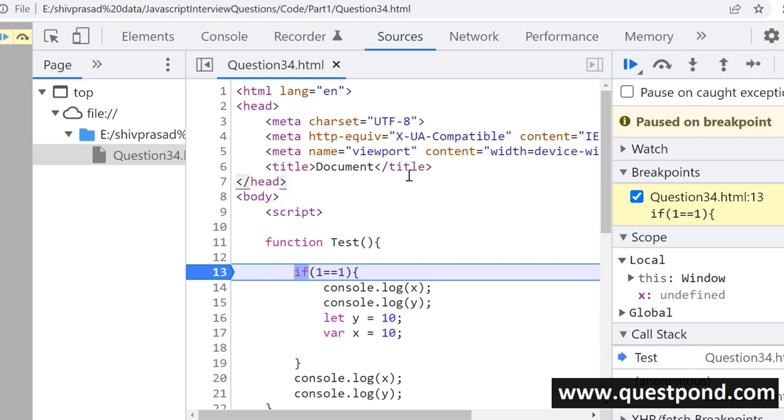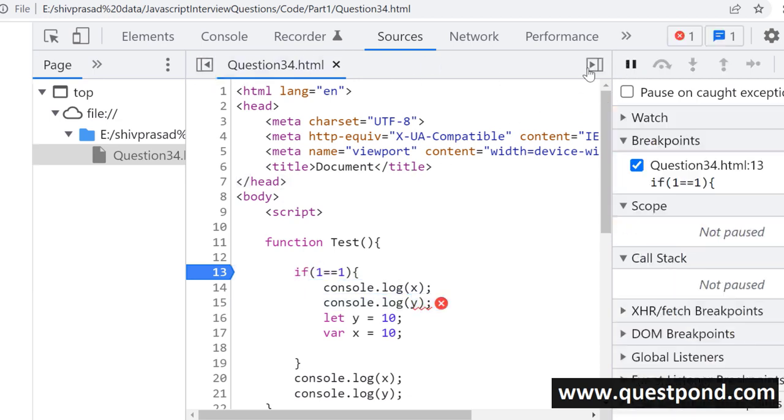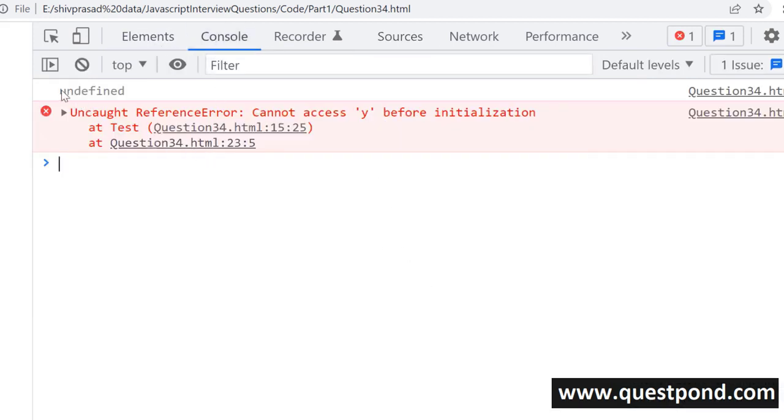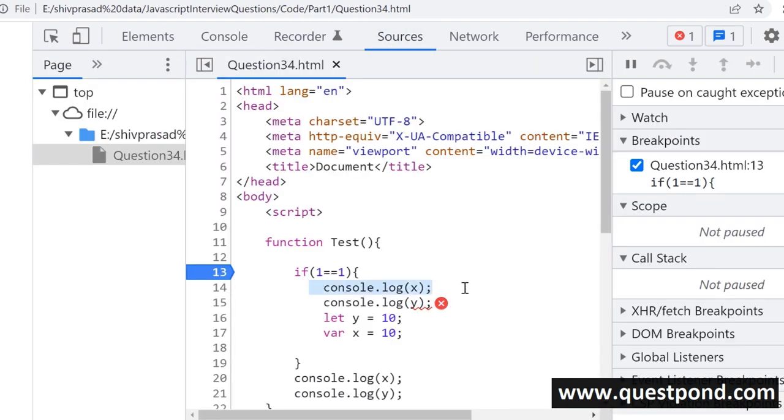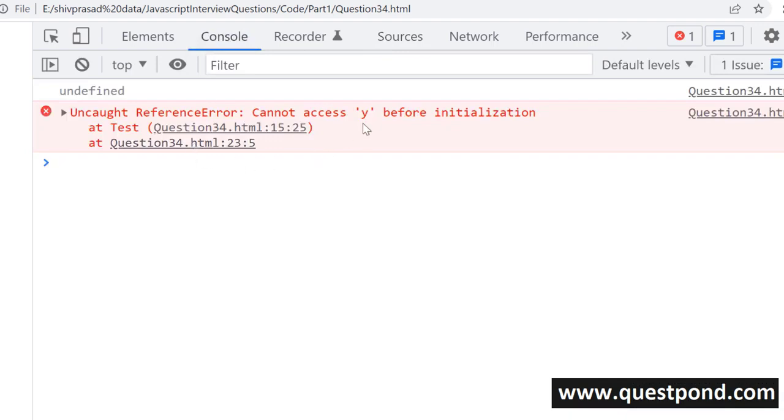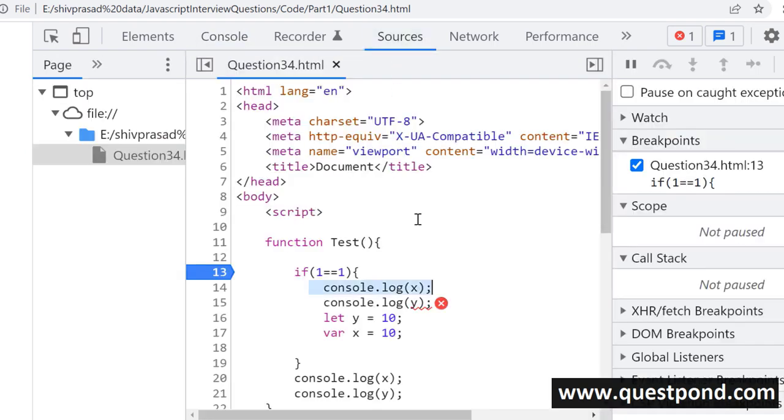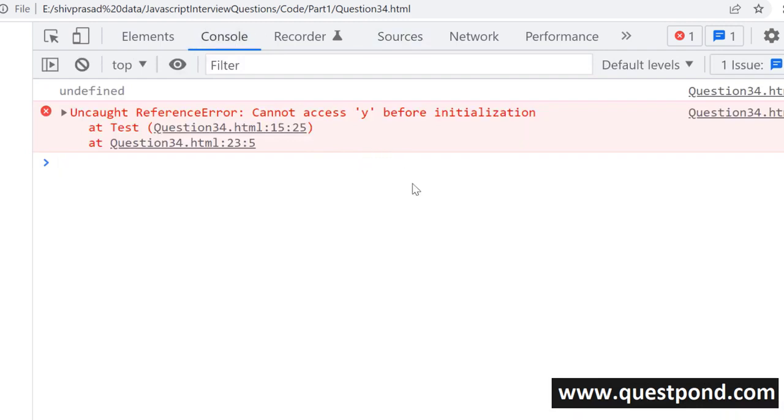So you can see out here, line number 14 will be successful. You will get the value undefined, but line number 15 will throw up an exception. If I run this, you can see in the console that it is undefined. This is coming because of console.x. So x is hoisted and initialized, but look at y. The y variable is also hoisted. It is showing an exception that I cannot access before initialization. Please note, it is not saying that y does not exist. It is saying it is not initialized.